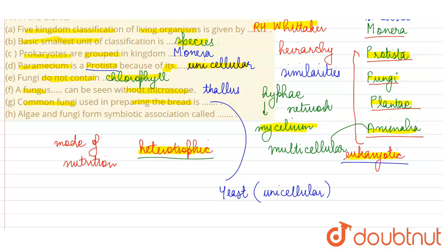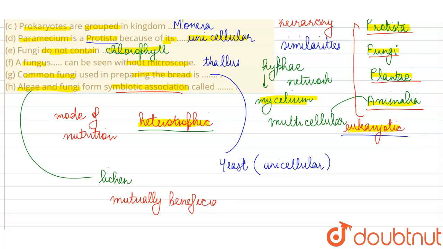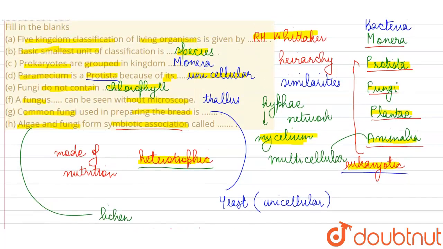And finally they are asking algae and fungi form a symbiotic association called dash. Now when algae and fungi live in close association with one another, a symbiotic association, this organism is known as lichen, and their association is so close that by looking at a lichen in nature, we cannot even distinguish the algal and fungal partners. And this is called a symbiotic association because it is mutually beneficial. Both the algae and the fungi are benefiting from this association because the algae provides food, because algae is a plant, it is photosynthetic, and the mycelium of the fungus provides shelter and absorbs water and nutrients for the alga.